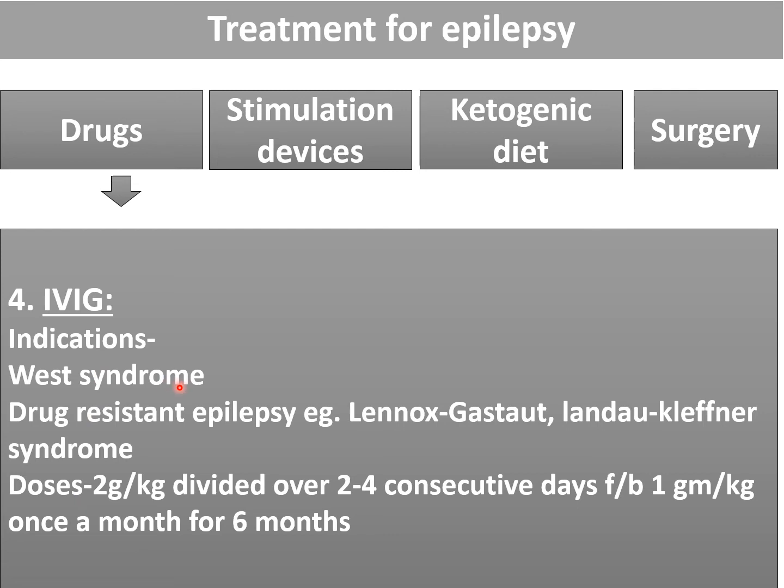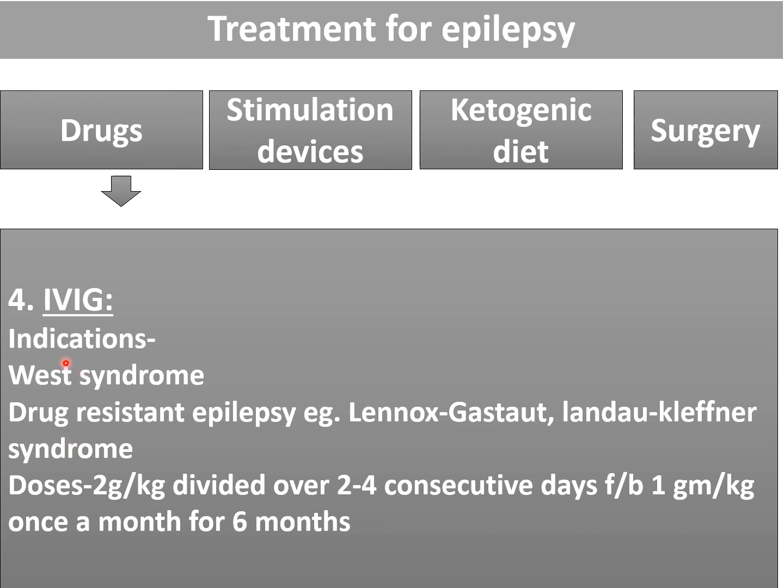First we have to try ACTH, after that vigabatrin, after that prednisolone, and then third line for West syndrome is ketogenic diet, after we have tried ACTH, vigabatrin and prednisolone. If the patient has not responded, then we should try the ketogenic diet. If you still find that the patient is not responding, still having frequent infantile spasm, then we can give IVIG and we can try the other drugs also.